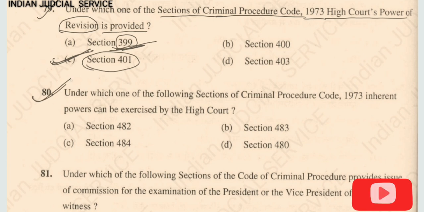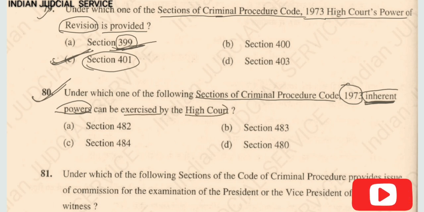Now question number 80. Under which one of the following sections of Criminal Procedure Code 1973, this is another important question, inherent power, this is a very important word here, can be exercised by High Court? Inherent power can be exercised by High Court under section 482. So the answer here is option A.